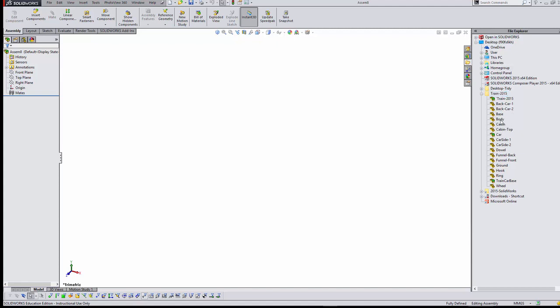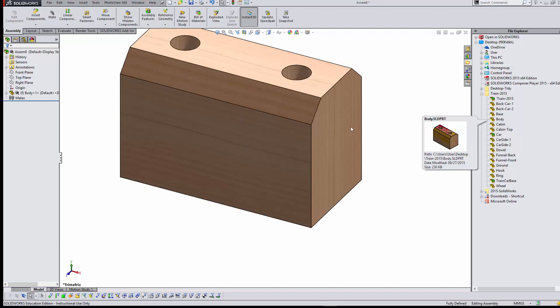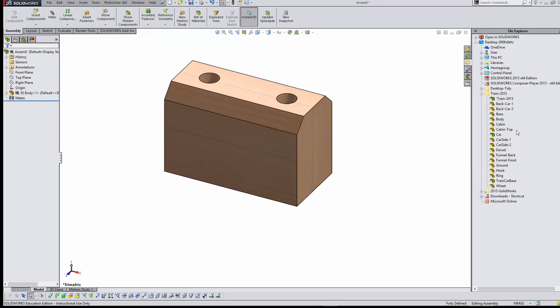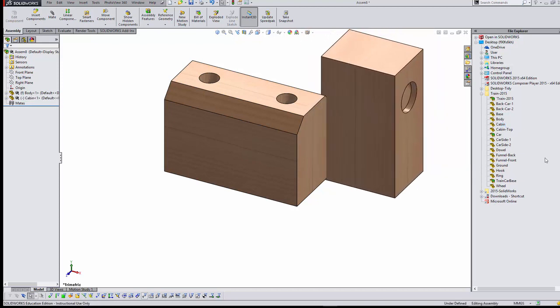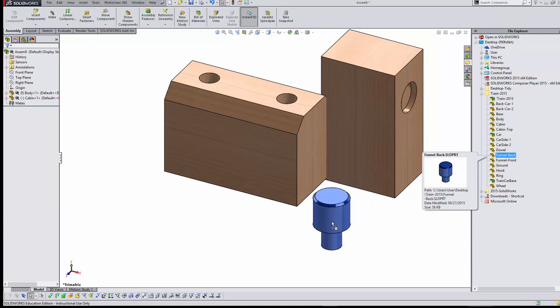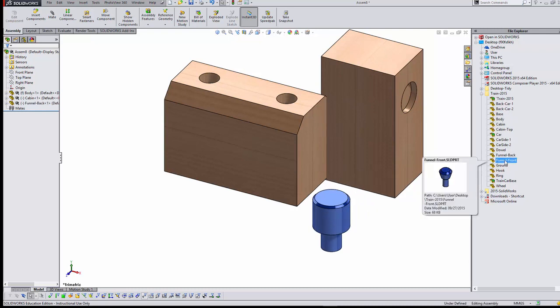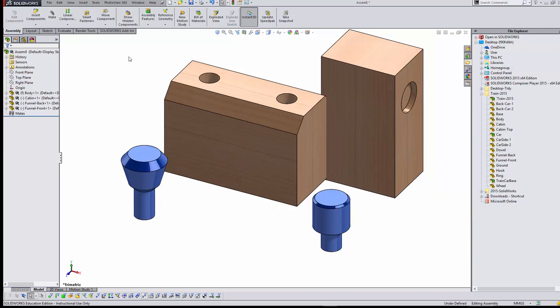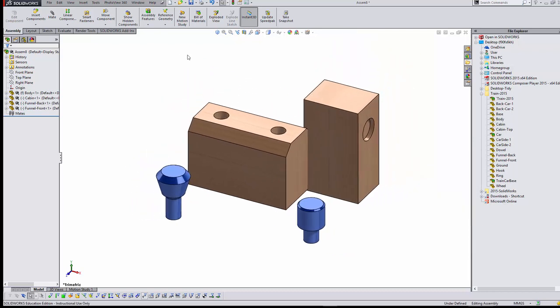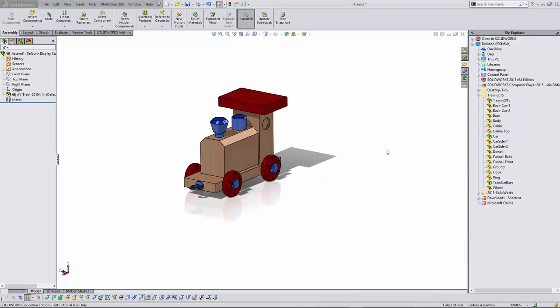Select one part, body. Note that you can get a preview and drag the part in. Select cabin and drag it in. Select funnel back and drag it in. Select funnel front and drag it in. Press F to fill the screen. Create an assembly and mate the parts as required.